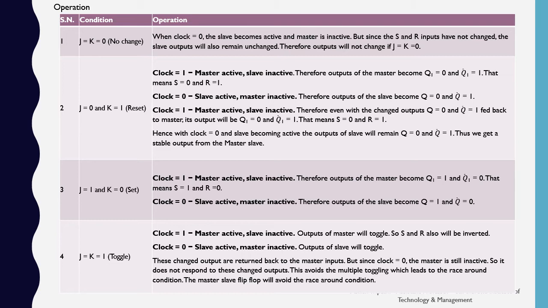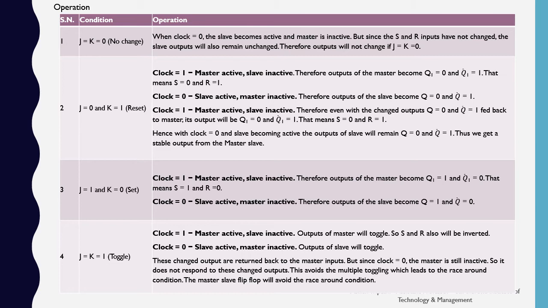When the clock becomes 0, the slave becomes active and the master becomes inactive. So the output of the slave will toggle. These changed outputs are returned back to the master input, but since clock equals 0, the master is still inactive, so it does not respond to these changed outputs.